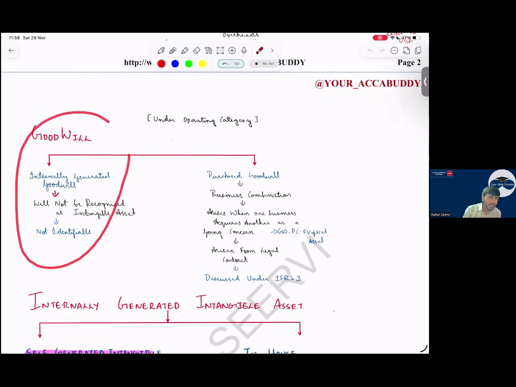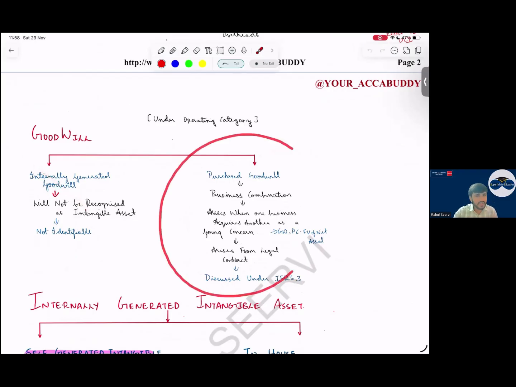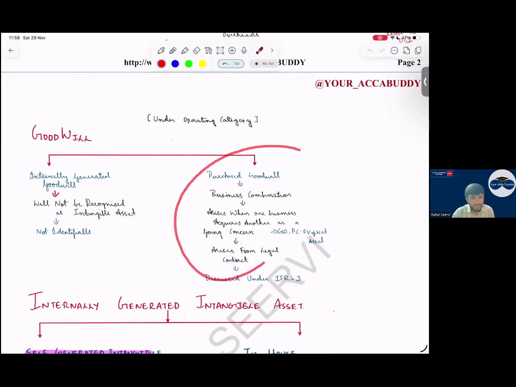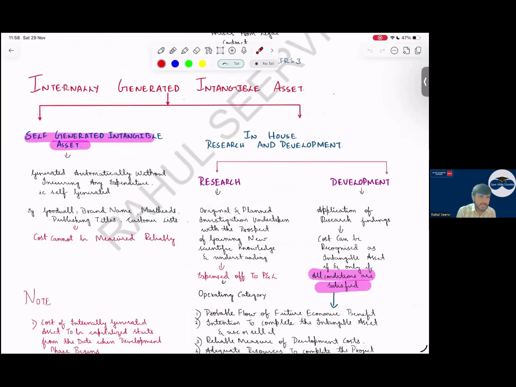So goodwill, can we recognize internally generated goodwill? No, because it is not identifiable. So purchased goodwill, can we recognize purchased goodwill? Internally generated goodwill cannot be recognized. Purchased goodwill can be recognized, because why can we recognize it? Because it is identifiable, it arises from a separate contract. Yes, sir. Then internally generated intangible asset, self-generated intangible asset, do we recognize? No. Why? Because the cost cannot be measured reliably.